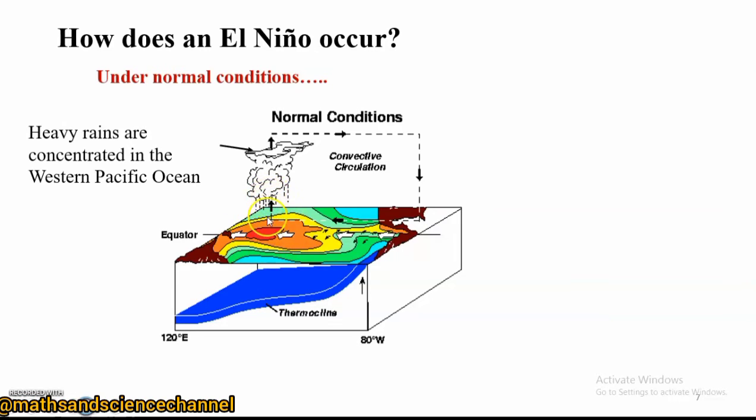So as this convective activity takes place in this region, one phenomenon that is very important when it comes to ENSO is what we call the Walker circulation. Now, what is the Walker circulation? The Walker circulation is basically the winds that are blowing from the eastern Pacific towards the western Pacific, right? When the winds flow this way, they carry the warm air.